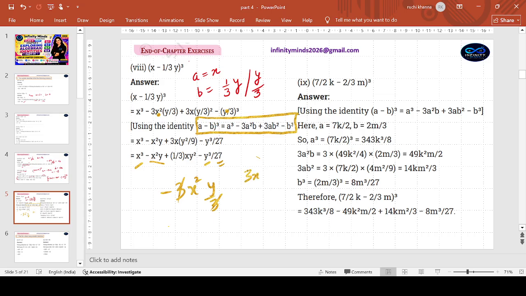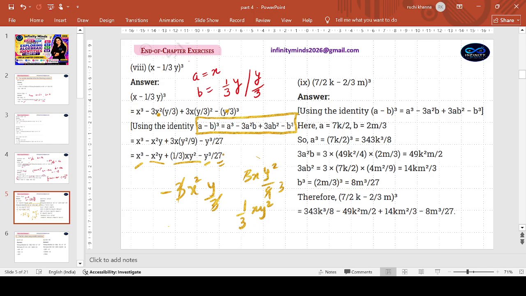3x will remain as it is, 3ab as in 3a, and the second term y by 3 will be squared, that is y square by 9. 3 to 3, it would be x y square by 3, that's a 1 by 3. Or somebody may write it like this, the way it has been written here, 1 by 3 x y square.